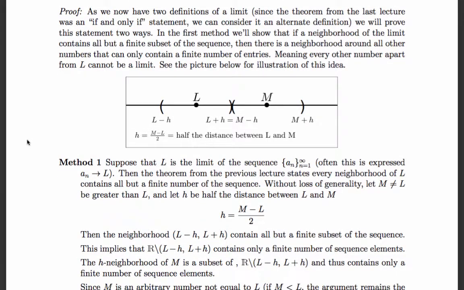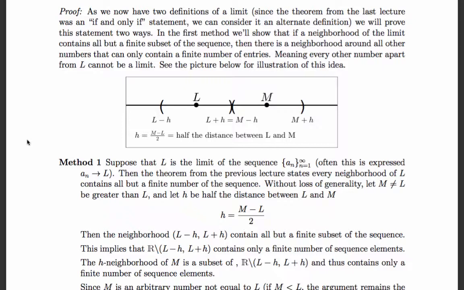So in the first method, we're going to use that picture to kind of guide our thinking. Of course, it's helpful to have pictures to visualize what's happening. However, it's important that we also not rely on a picture to make a proof for us, since we can't necessarily draw a picture of every possible situation. So it's important that when we write a proof, the proof we write is independent of the picture, but it is sometimes helpful to organize our thinking using pictures and diagrams. And that's what we're going to do here.